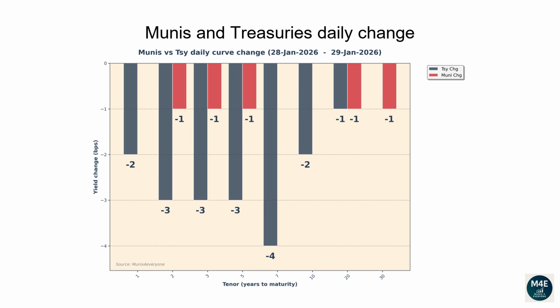Munis and Treasuries daily change. This graph shows how both Munis and Treasury yield curves have changed versus the prior business date. They usually tend to move in the same direction, even though it's not uncommon to see days during which they move in the opposite directions. In general, daily changes between -2 and +2 basis points are quite common. Daily yield changes greater than 5 basis points indicate days with a high level of volatility. Compared to the prior day, Treasury bonds rallied or remained unchanged across the curve. As a reminder, when people say that rates rallied, it means Treasury bond prices moved higher.